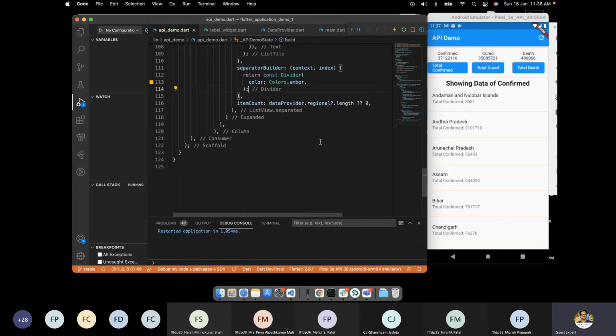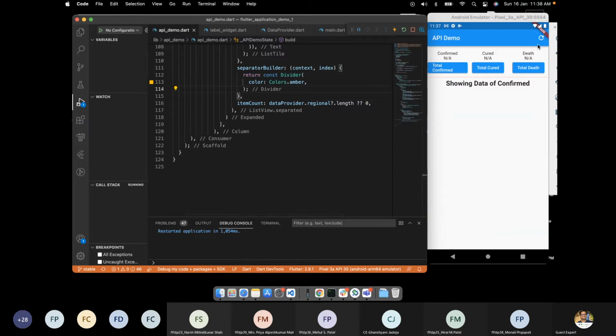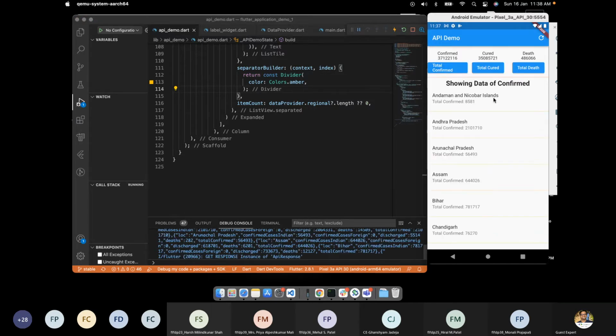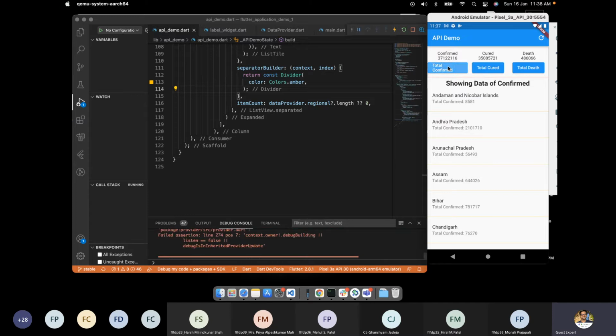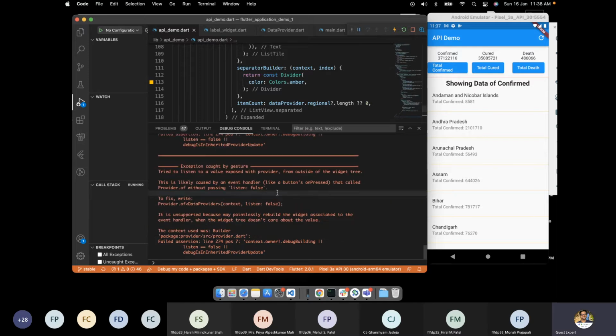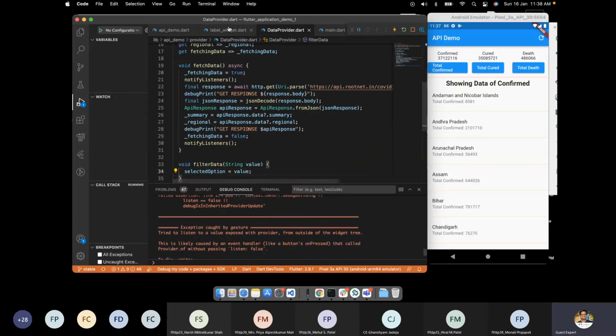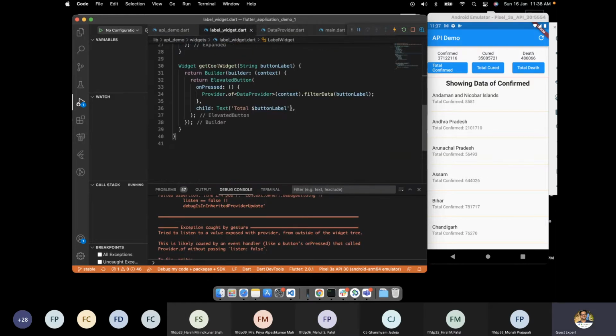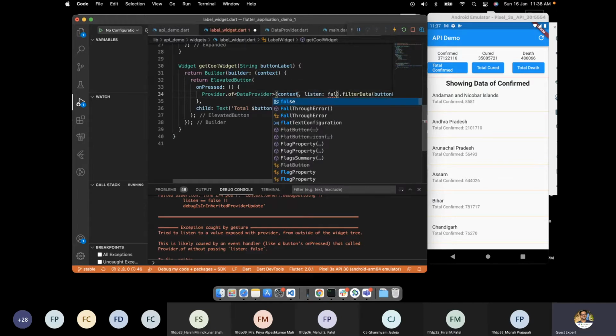If I rebuild it, see, still the data is not getting changed. The reason is, oh, we again missed this part, which is called listen equal to false. Listen equal to false.